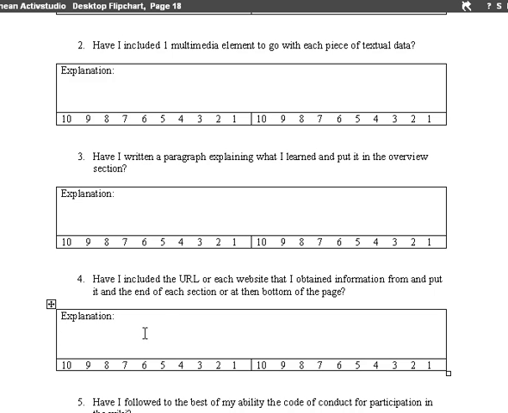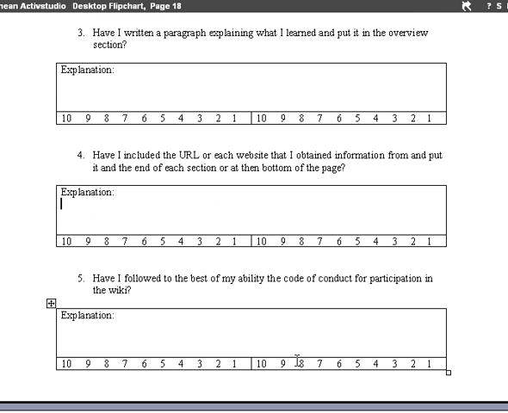Number 4, down here, make sure that you included the URL from each website that you obtained information, and this can be put at the end of that section or at the bottom of the page. Number 5, think about how well you interacted with others on the wiki, how well you worked in the lab and were productive. And then do add one thing on the back of this page for number 6.